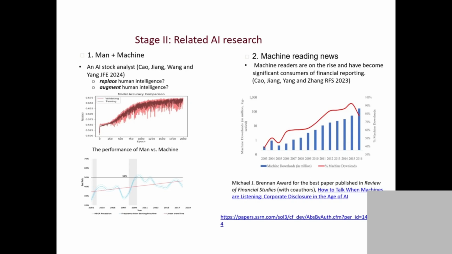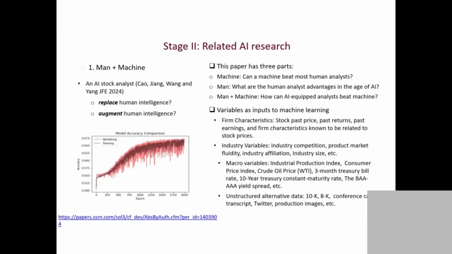So you guys still remember the earlier graph? I talked about how AI can help investors, managers, supply chain, creditors, and other people, right? I just want to give 2 cases: how AI can help the investors, and how AI can help corporate managers. So let's look at this case. In this project, we did 3 things.